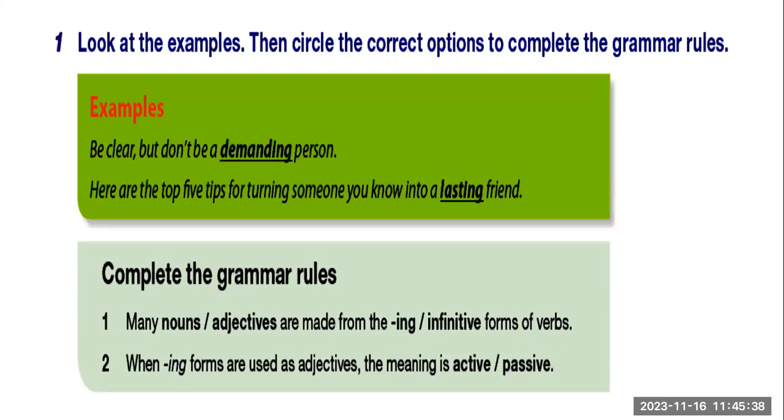Number 1. Many adjectives are made from the ing forms of a verb. Okay. Now number 2. When ing forms are used as adjectives, the meaning is active.